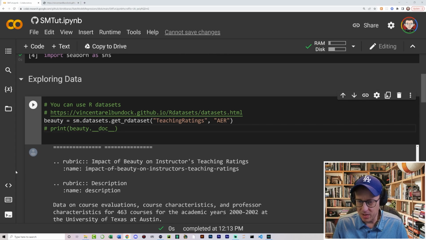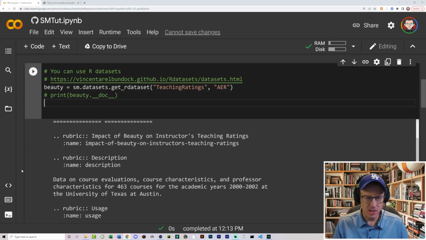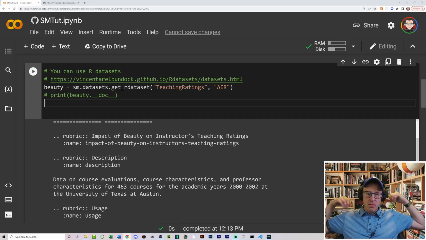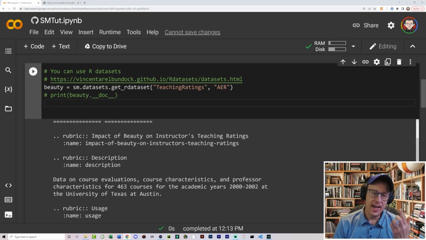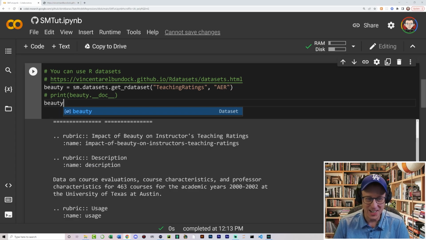Let's move this up here so that we can see this a little bit better. Okay, so there we are. I'm just going to comment that out because I don't need to see it. Okay, so the teacher evaluations data is going to have information on the professor's minority status, the age, the gender, credits, beauty rating is what they call it, and there's additional data also. But we're mainly focusing on what is most important, which is the attractiveness of our professor.